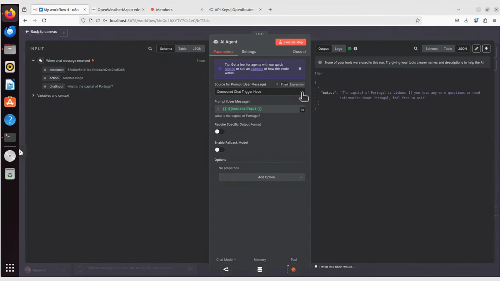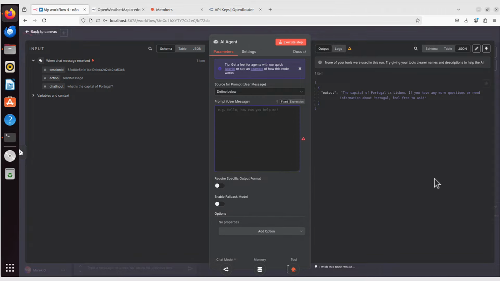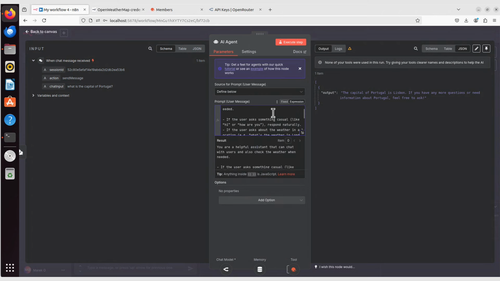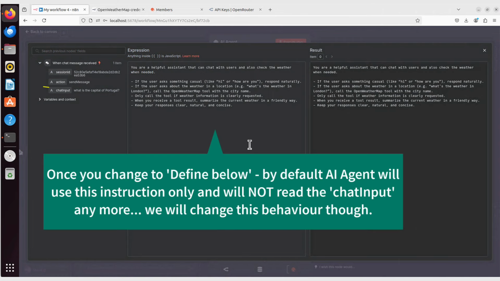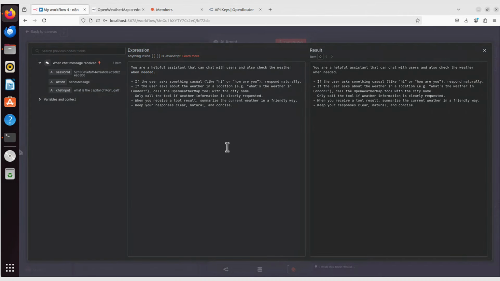So let me change it to that "define below." Then let me make it bigger. And I already have something. I will just copy paste it, and then this little icon, I will make it full screen. And this is what I pasted.